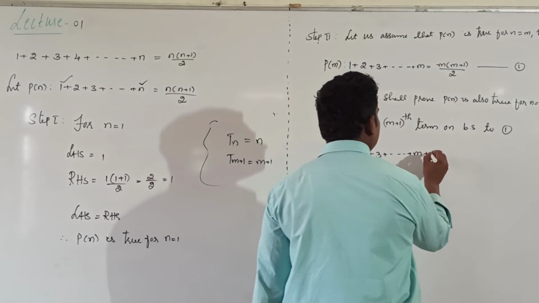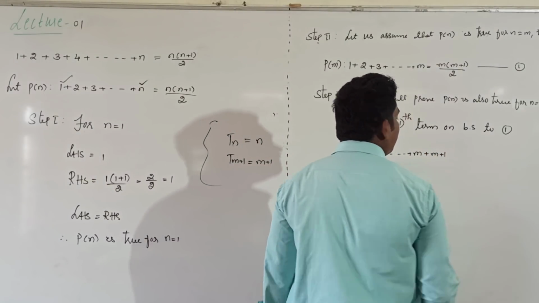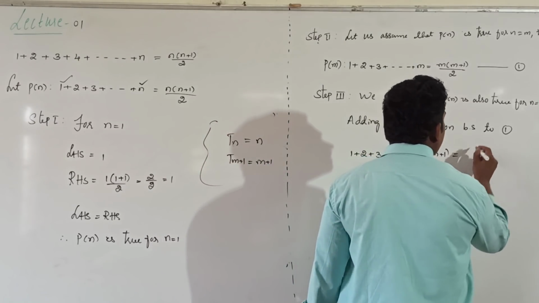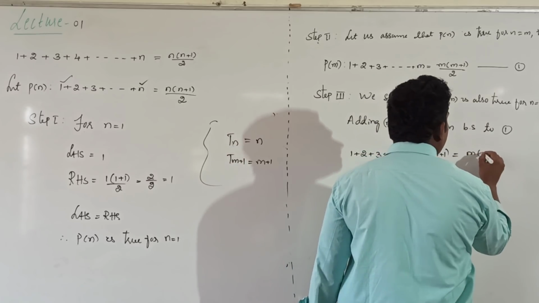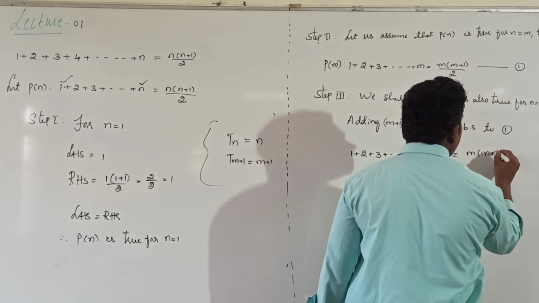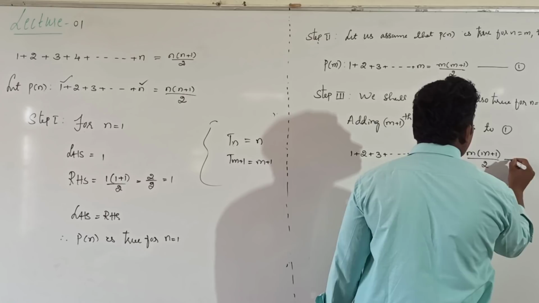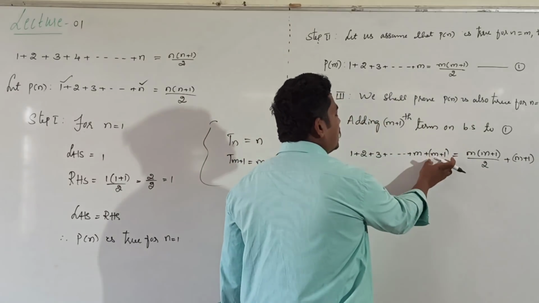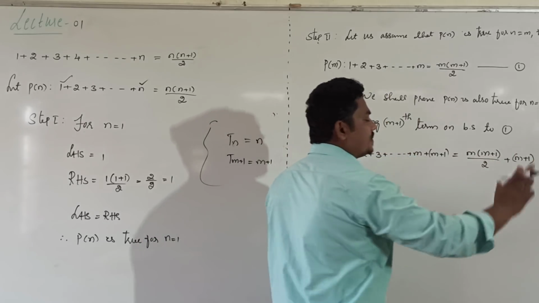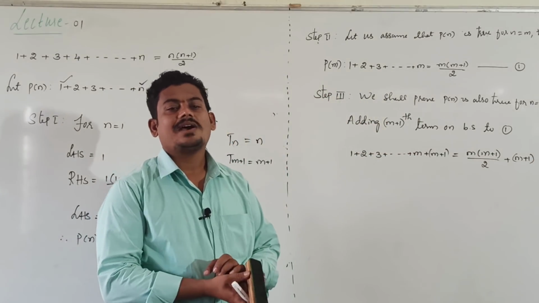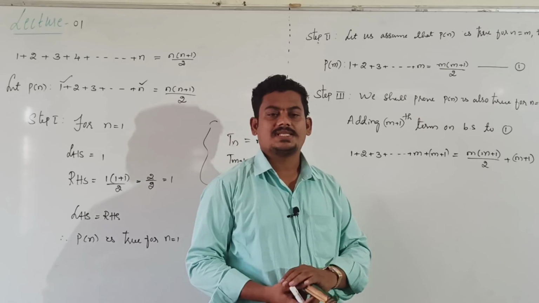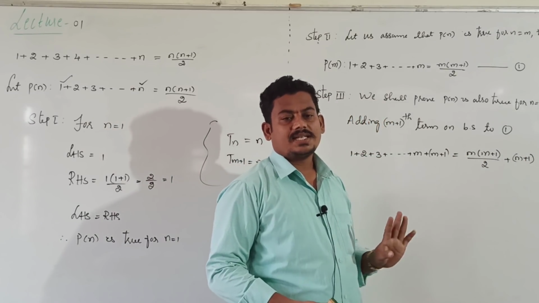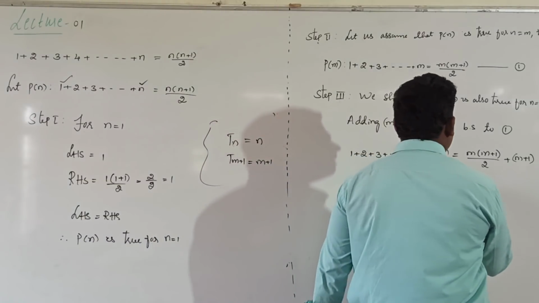Similarly, on the right side write m into m plus 1 divided by 2, plus the m plus 1th term. Adding on both the sides will not make any difference, the given statement stays as it is.